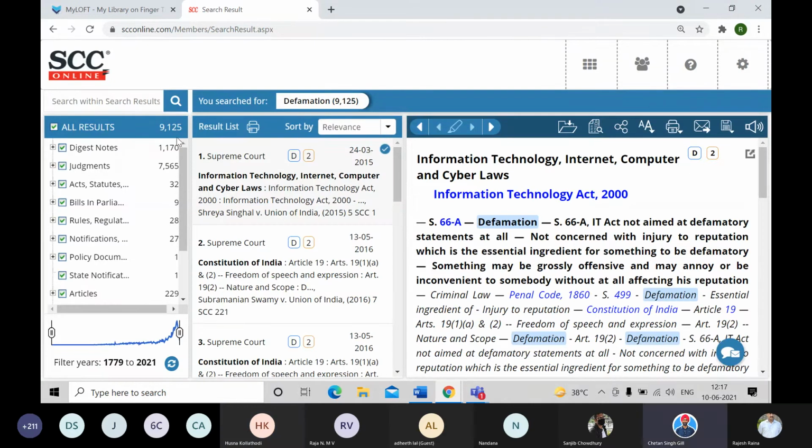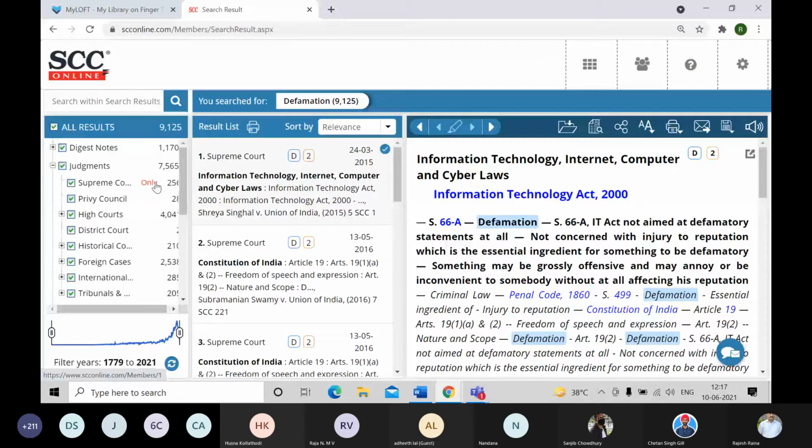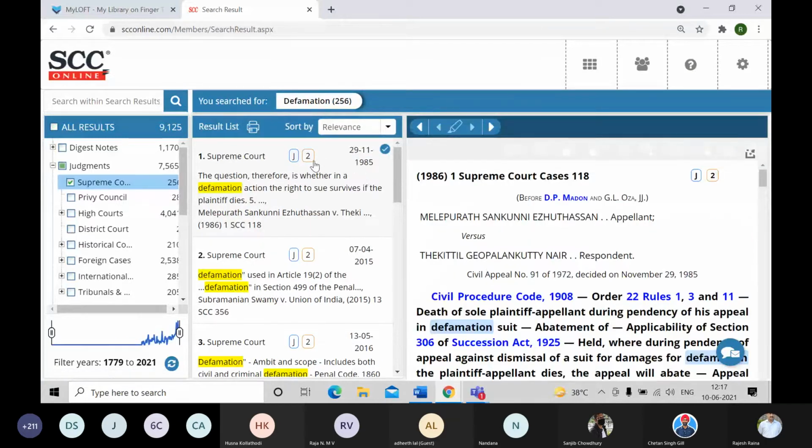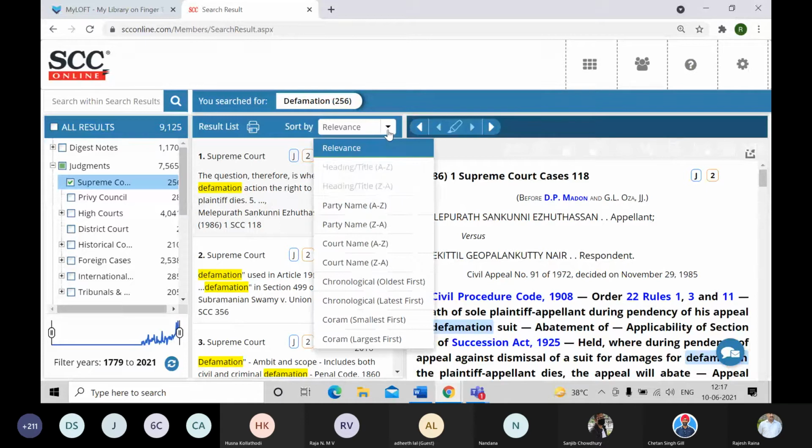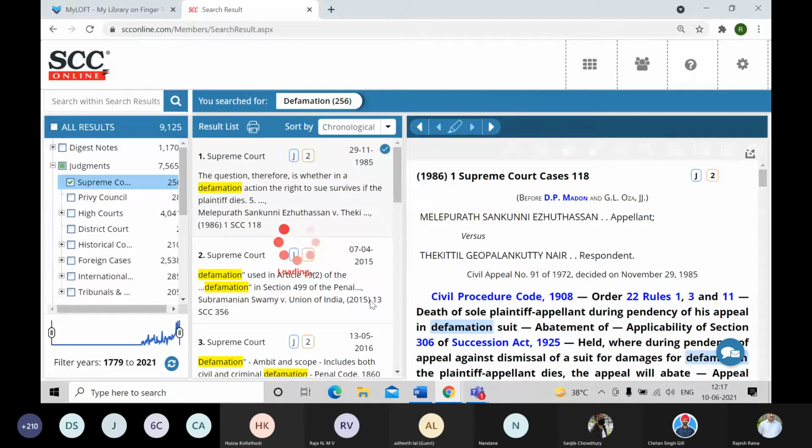So now you can see a huge difference in the results. From 200 plus, it's now 9,000 plus. And as I go to this judgments portion, you can see 256 judgments. I click on only, and the result list displays me those. Now I'll arrange it in the latest chronological first. So thereby I'll see the latest on top.